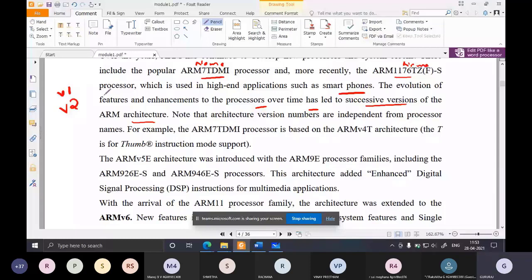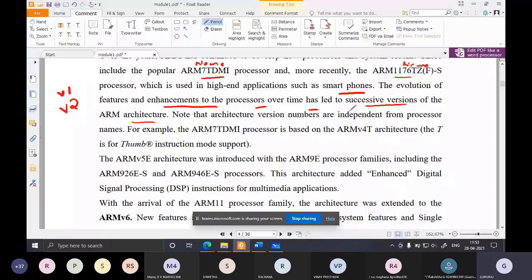Okay, like this. The versions will go on upgrading. Whenever a version is upgraded, some new features will definitely be added. The same thing will happen here also. Whenever the architecture version is increased or a new architecture is brought in, features and enhancements of the processors will be done. And you have to remember this.